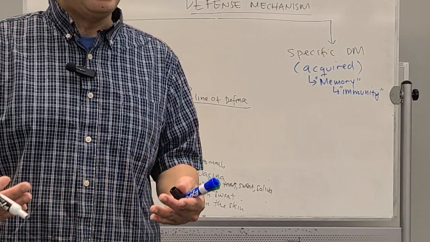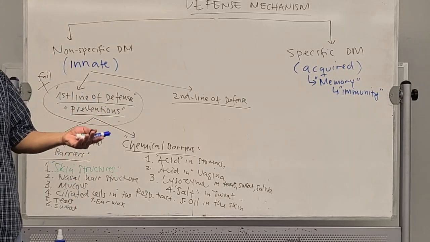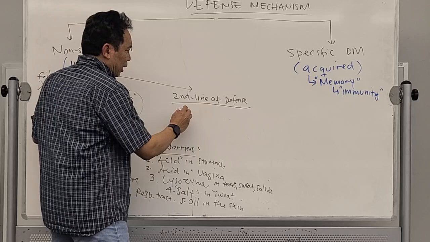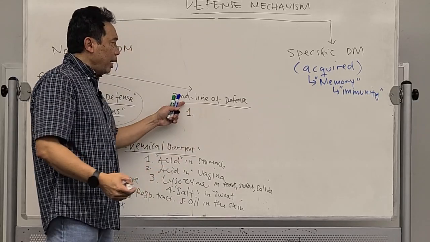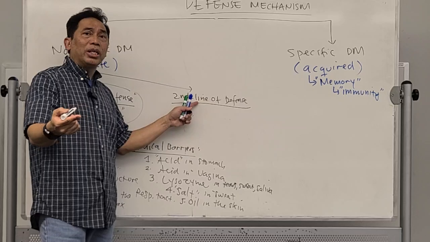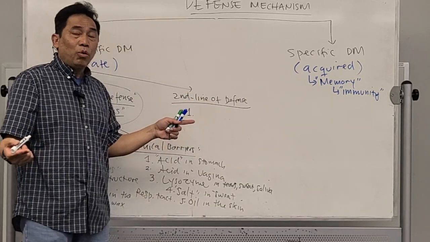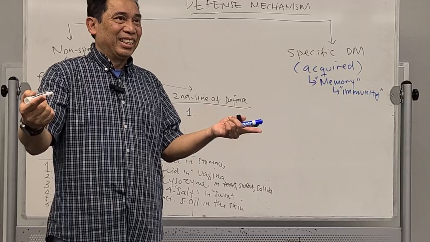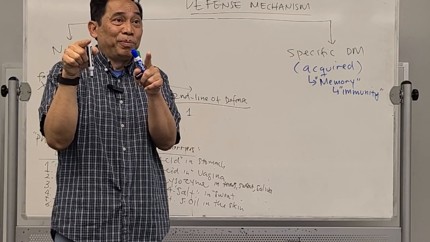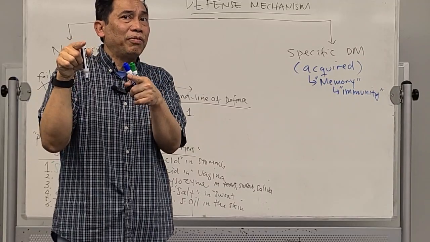We have a way to try to kill them, destroy them, remove them. So when the pathogen is inside your body, then your second line of defense will start to do their job. Usually, when they start to do the job, you will have the signs. This is actually the sign and symptom of the infection itself, during the second line of defense.